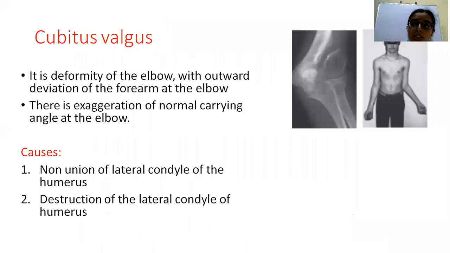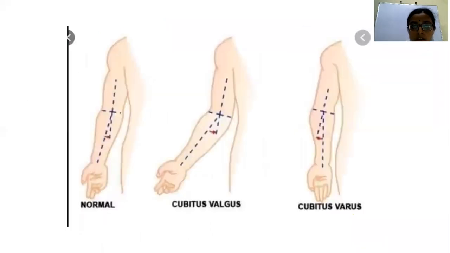So then coming to the deformities of the elbow, you have cubitus valgus and cubitus varus. Before that, let us see what the normal carrying angle is. Suppose when a line is drawn along the axis of the arm and the axis of the forearm, there will be slight outward deviation of the forearm compared to the arm. So this outward deviation, this angle, is called the carrying angle.